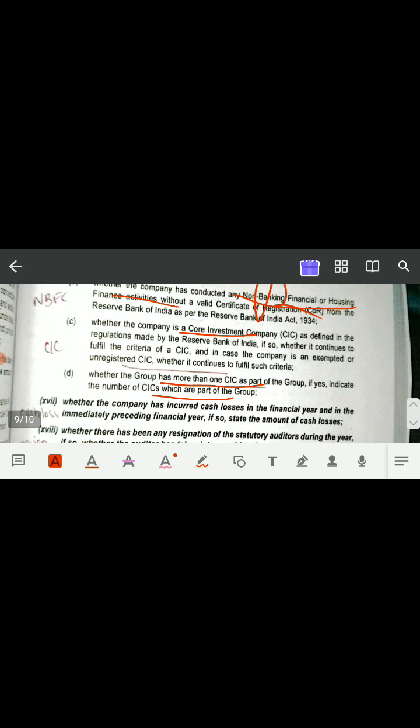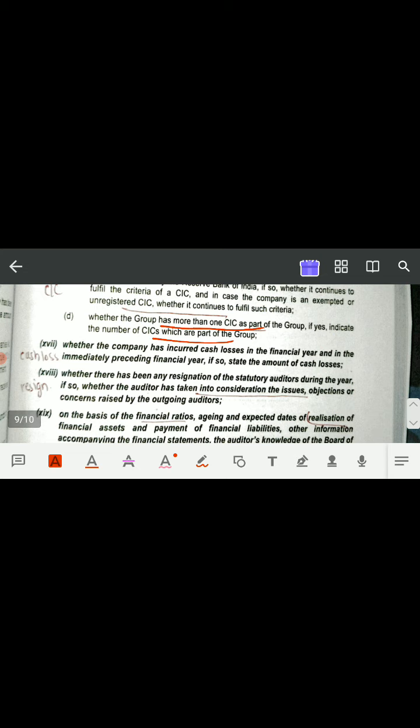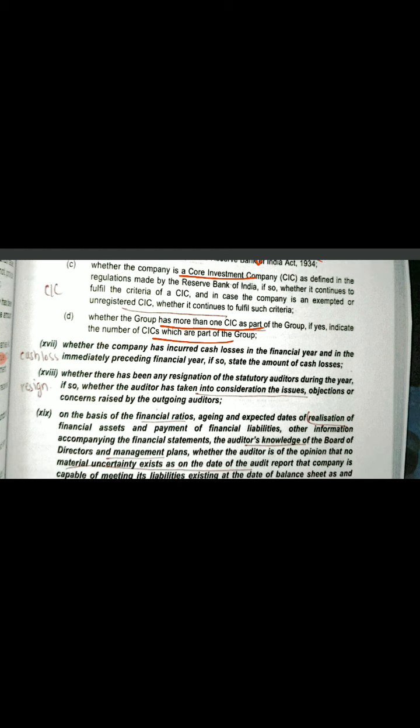So what happens if there is any type of cash loss in PQR Limited? If there is any cash loss in PQR Limited in the financial year and in the immediately preceding financial year, you have to check whether the company has stated that it has faced the loss and with what amount. Okay, so this you have to make sure, because if there is a loss in the current financial year or in the preceding financial year, what does it indicate to the users of the financial statements of PQR Limited?